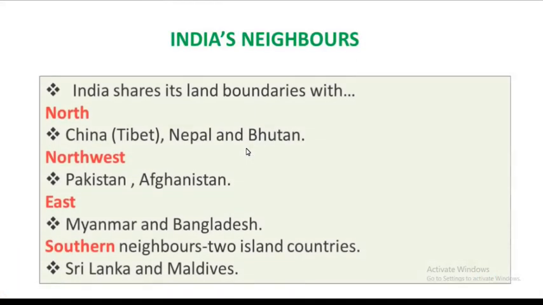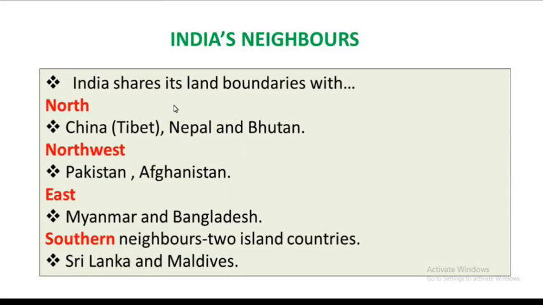Then, which are the neighbors of India? India shares its land boundaries, on the northern side, with China, Nepal and Bhutan, on the northwest side with Pakistan and Afghanistan, and on the east side with Myanmar and Bangladesh. In the southern region, there are two island countries, Sri Lanka and Maldives. These are the neighbors of India.